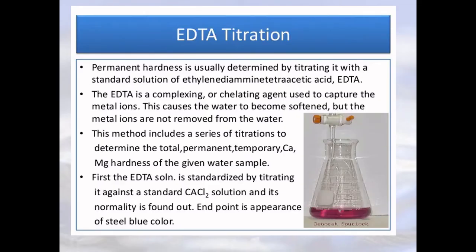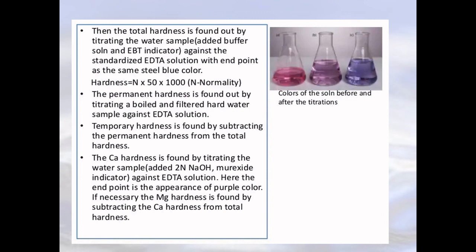This is the wine red color that I'm talking about, as you add your indicator, and as it cleaves off, you get your steel blue color. Very simple and very interesting experiment. You can try it out and find out the hardness in your own house or in your own area where you are living. You can see the color before and after the titration, that wine red and steel blue.